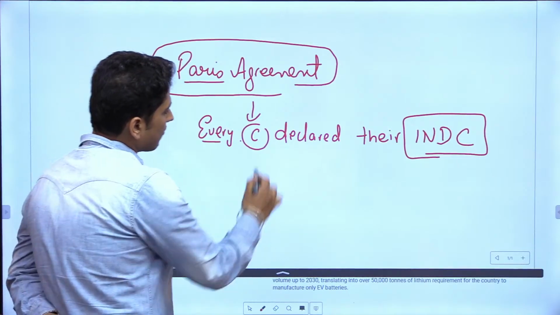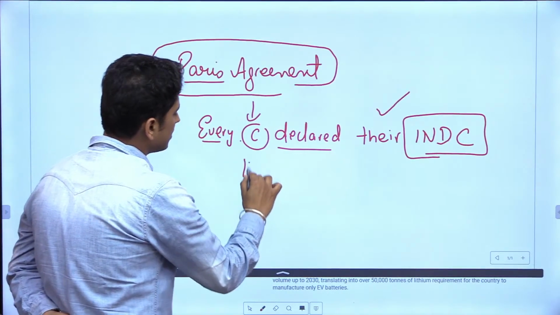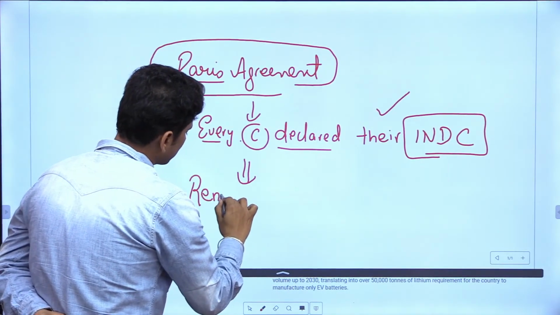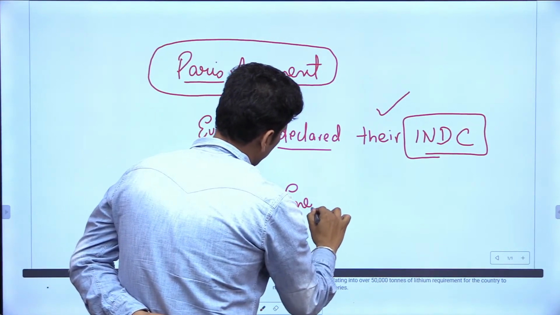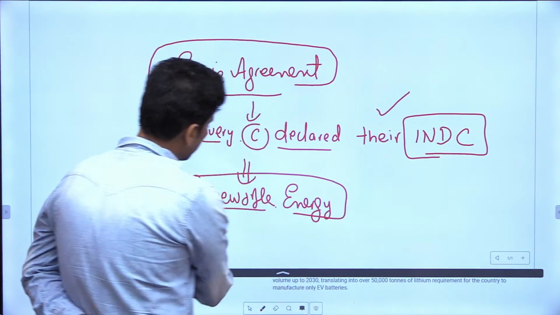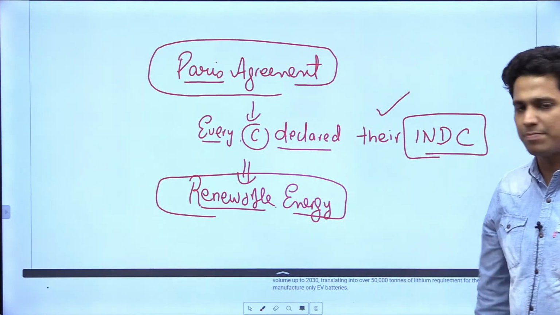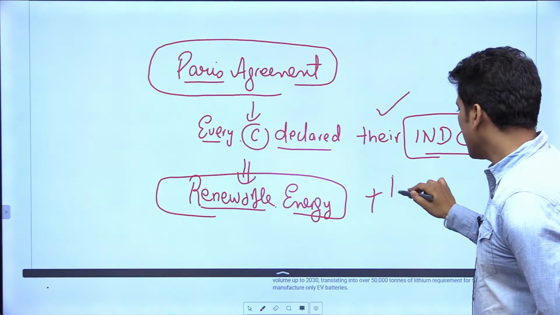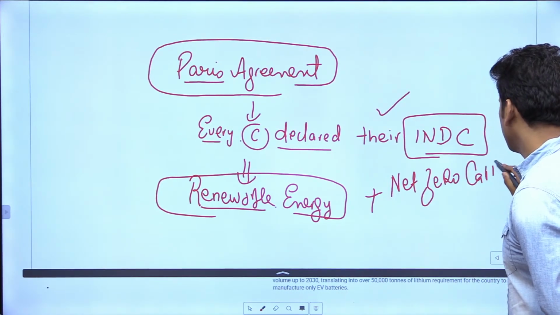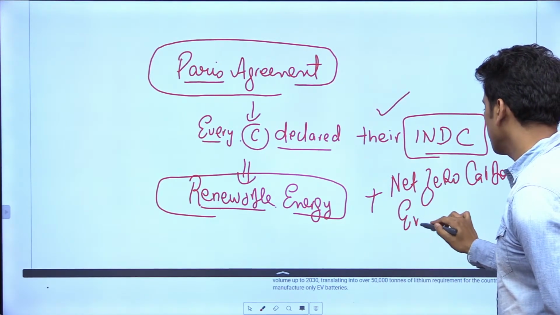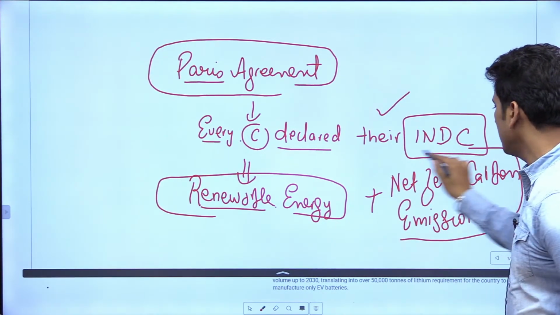When every country declared their INDCs, they set their targets on renewable energy. India also has certain targets related to this aspect, plus targets related to net zero carbon emissions.